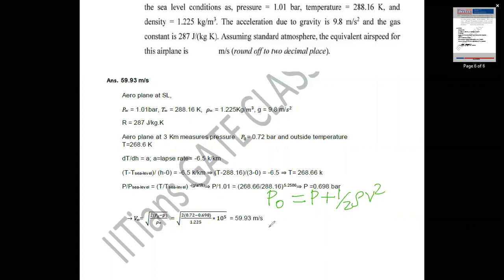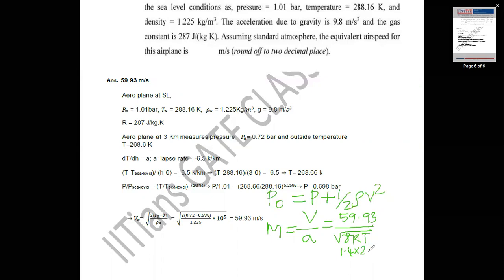How will you check whether it is an incompressible flow or compressible flow? For that we have to calculate the Mach number. Mach number is velocity by speed of sound, that is, velocity of the airplane by speed of sound. Velocity of the airplane is 59.93 divided by root of gamma R T. Gamma for air is 1.4.